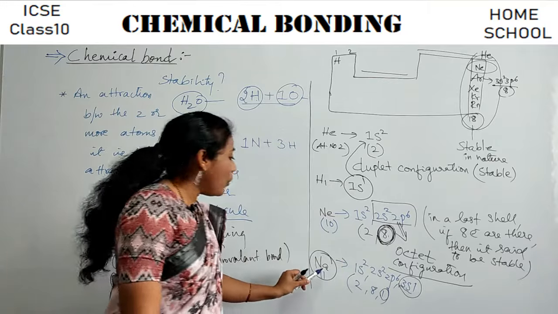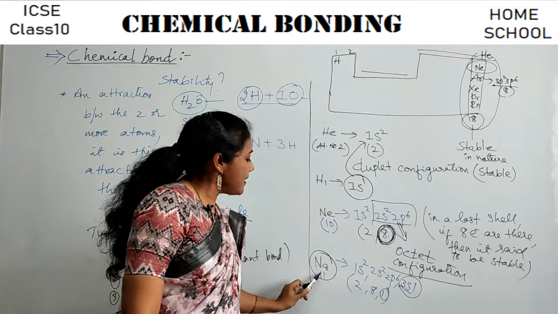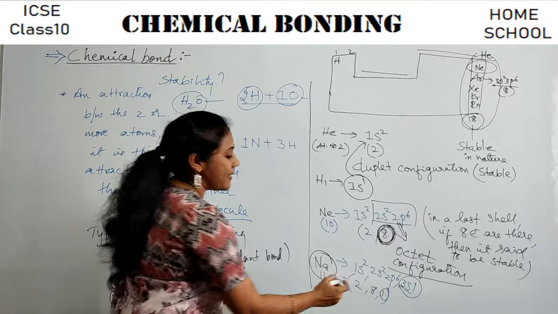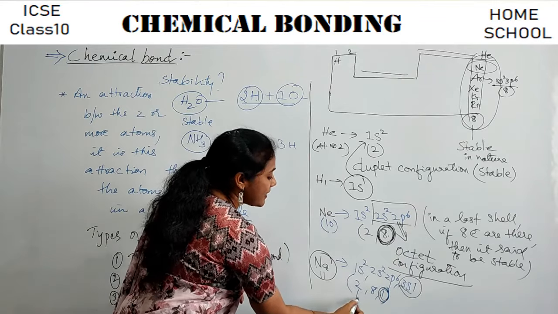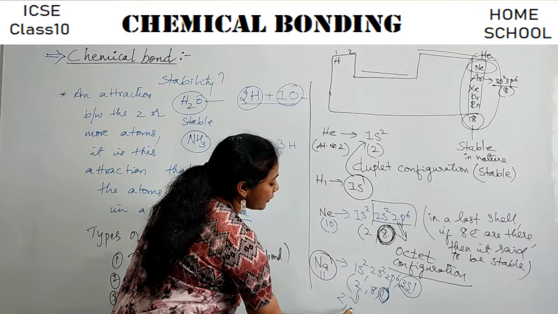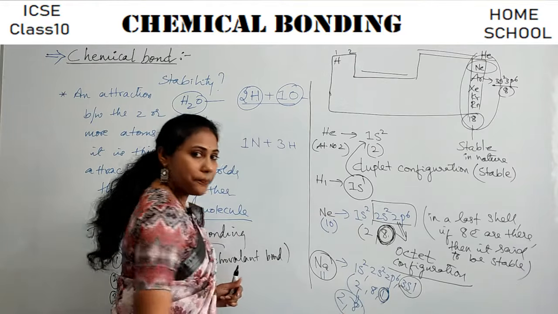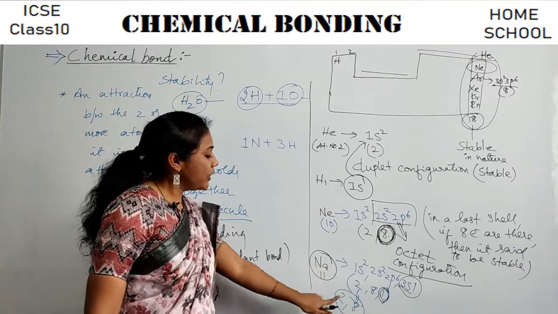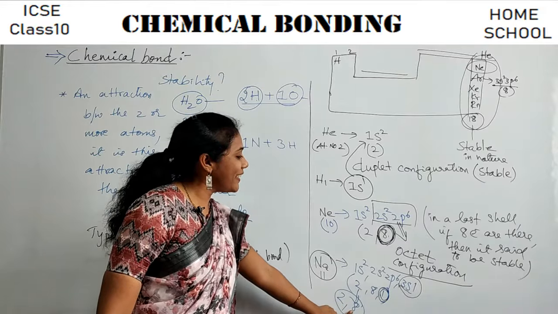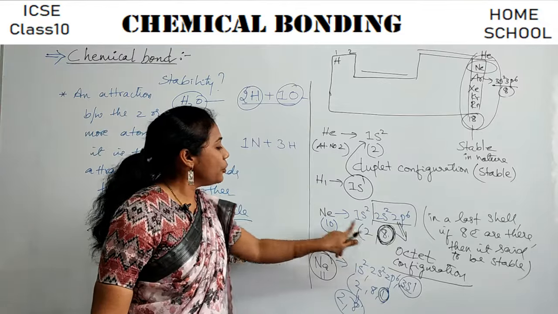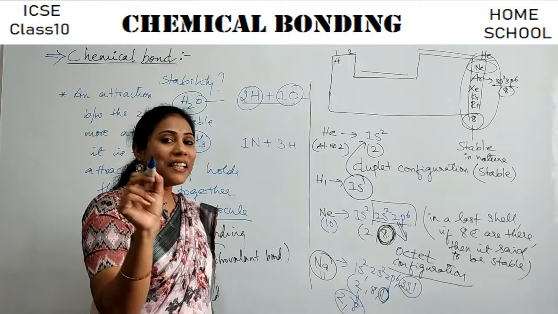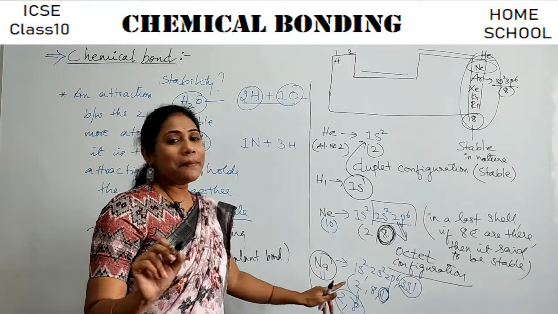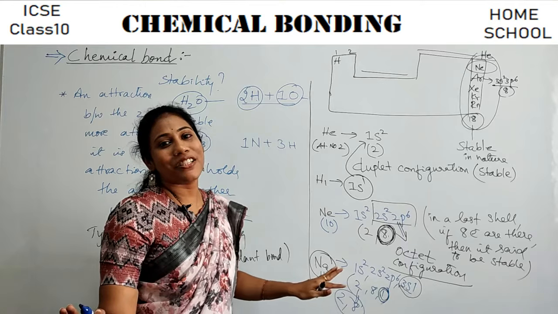So how does this sodium get stability? See, if it can lose this 1 electron, then its electronic configuration can be 2, 8, isn't it? When its electronic configuration is 2, 8, it is exactly similar to neon's electronic configuration. At that point of time, sodium can stay in a happier condition.